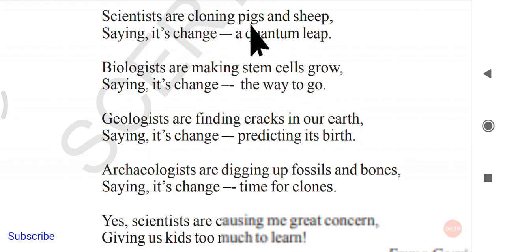So scientists are cloning pigs and sheep, saying it's change, a quantum leap. Okay, so what are the scientists doing? Scientists are cloning pigs and sheep. So whenever scientists want to produce a new type of animal, just like cloning, just like Xerox, just like taking DNA from one animal and DNA of another, different animal, and bringing them together and producing a new type of animal.